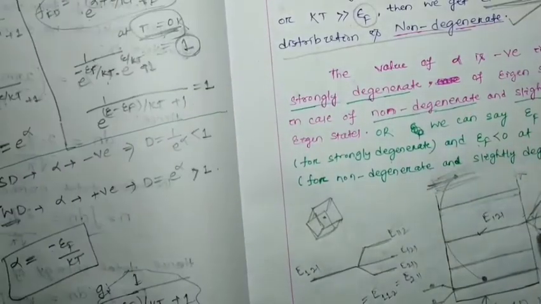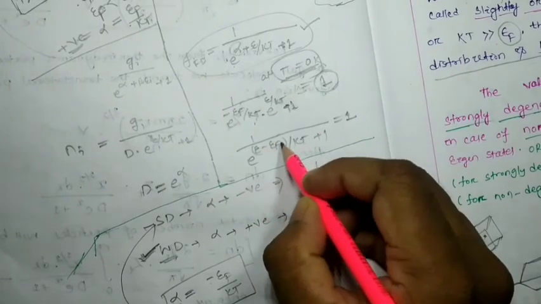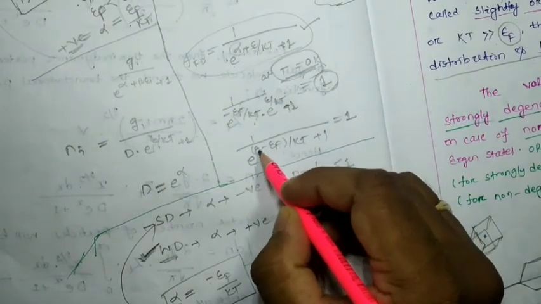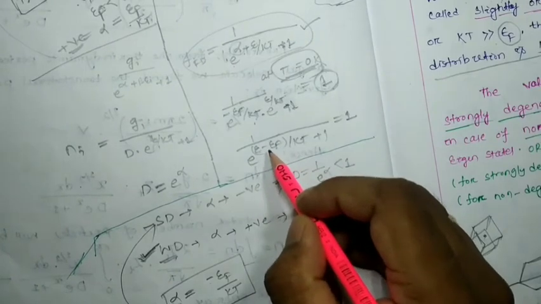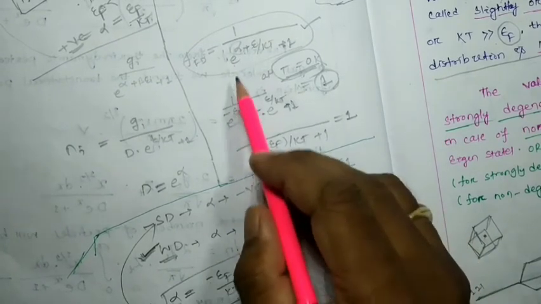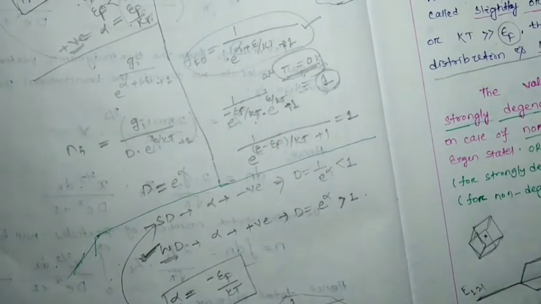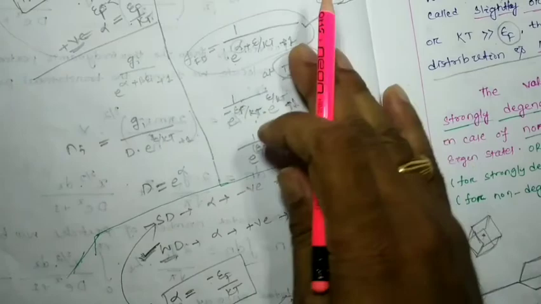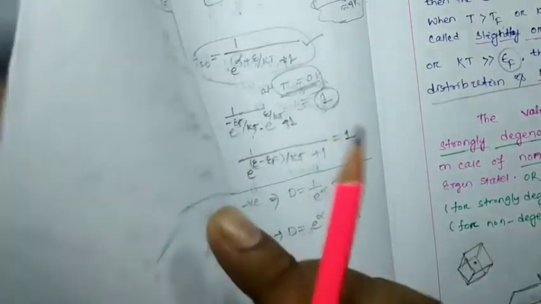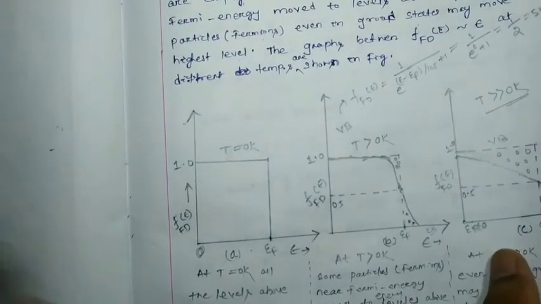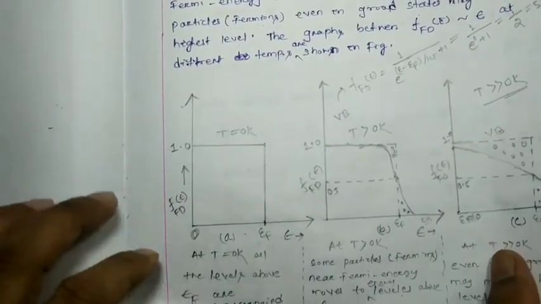So what we have to consider: if we consider plus, then this factor could not be minus infinity. This factor will be minus infinity if we consider alpha to be minus epsilon f by kT. Again, I am going to repeat these things, so you have to watch carefully. These are back calculations; sometimes in mathematics we have to do this to represent the physics.